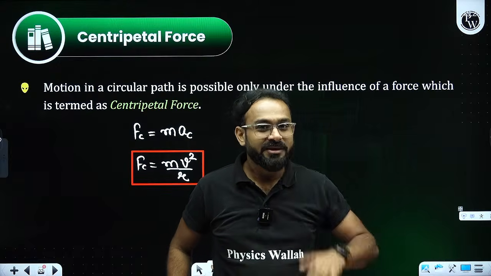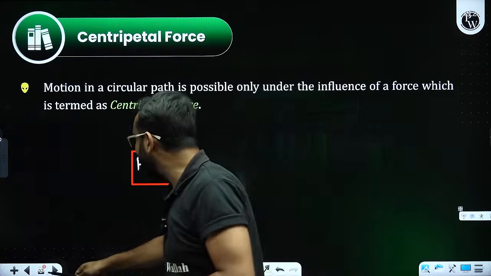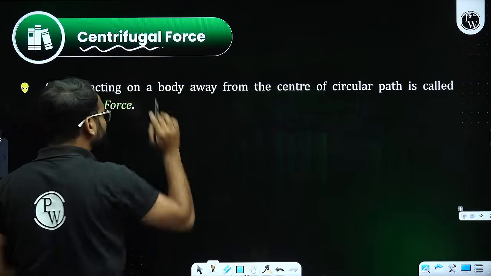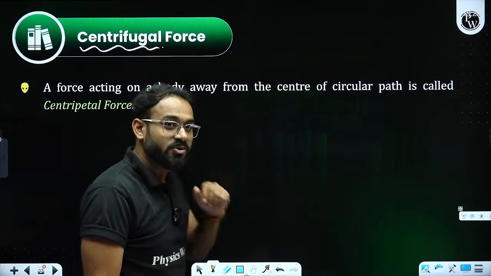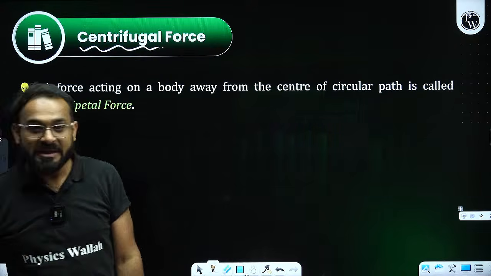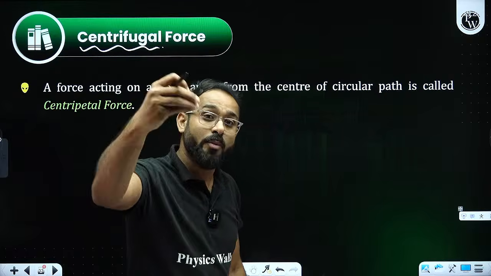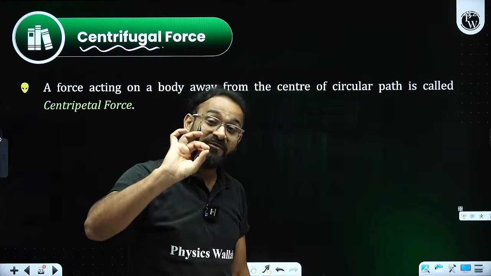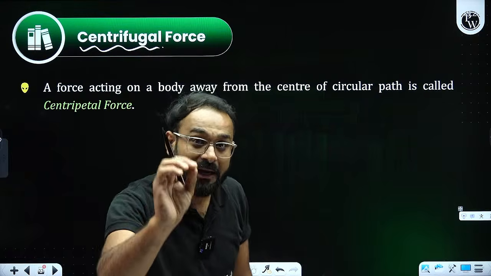There is one more force that is going to act, that is called centrifugal force. Which force is it? Centrifugal force. There is one interesting fact about centrifugal force, that is it is always opposite to the centripetal force.